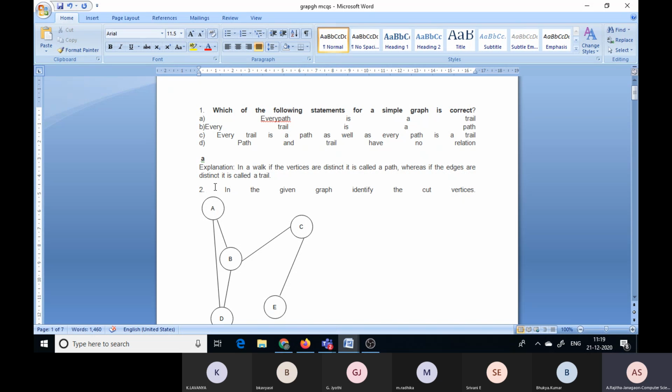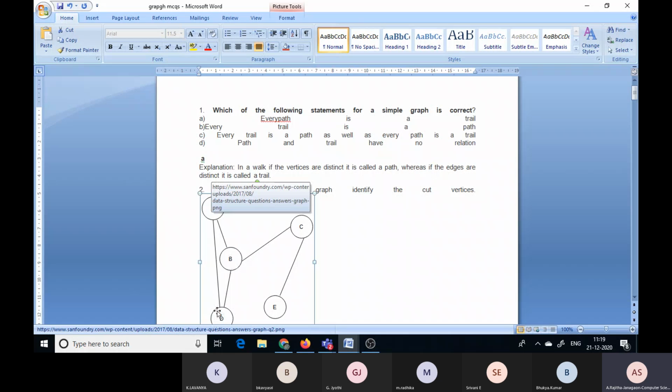Whereas if the edges are distinct, suppose for example in this case you can observe A to B, B to D and D to A. And again A to B is there. Now A to B is there, B to D is there, D to A is there. In this case also this is called what?